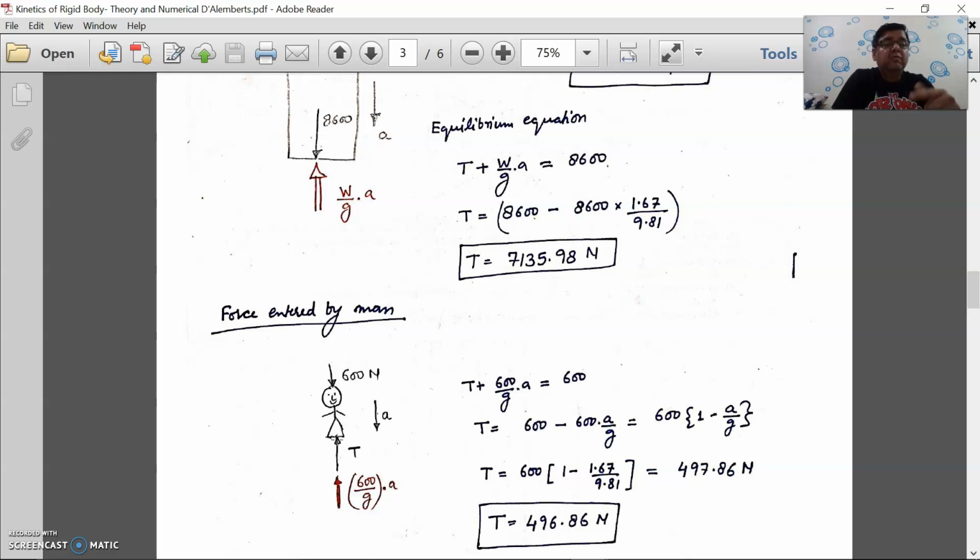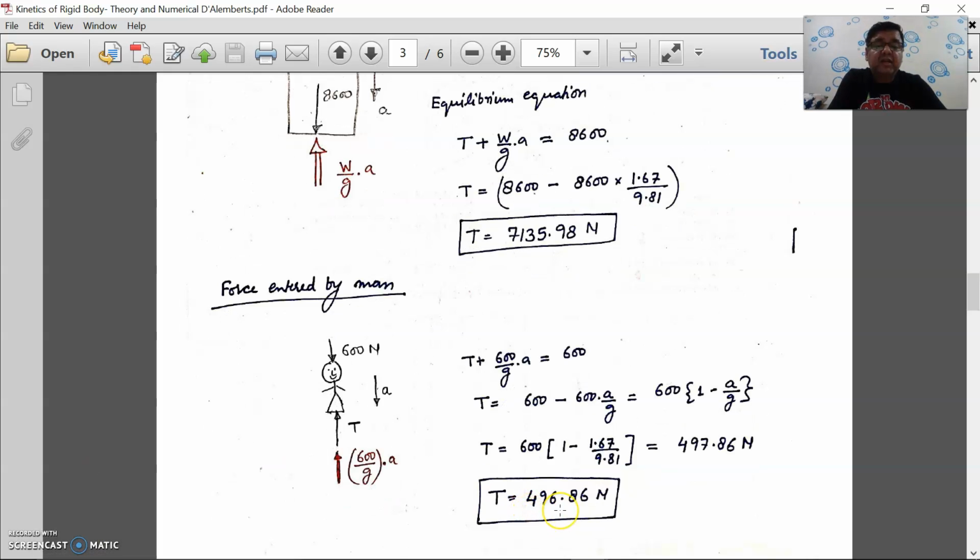Now you can always feel, whenever you are going down in the lift, you seem a little bit lighter, right? And whenever you go up, you feel a bit heavy. Why is it so? Because of these reactions. You can also see when the lift is going down, the reaction experienced by this man was very less.